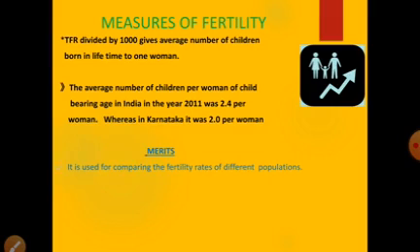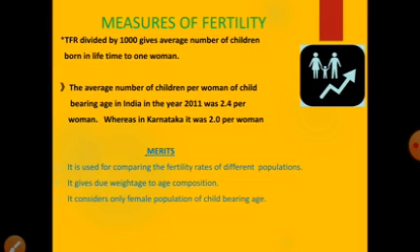The first merit is, it is used for comparing the fertility rates of different populations. As you know, using TFR, we can compare the birth rate of two villages or two states. The next merit is, it gives due weightage to age composition. The third merit is, it considers only the female population of childbearing age. As you know, births belong to females. So in TFR, they consider only the female population. That is the advantage.